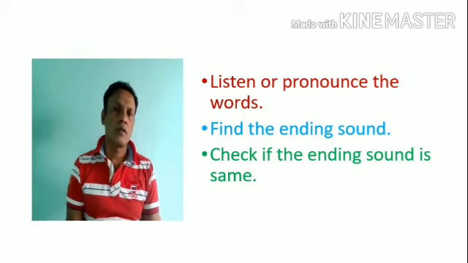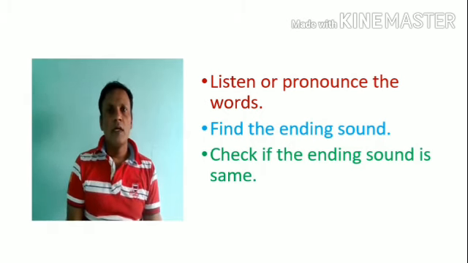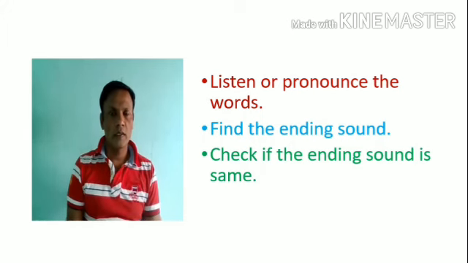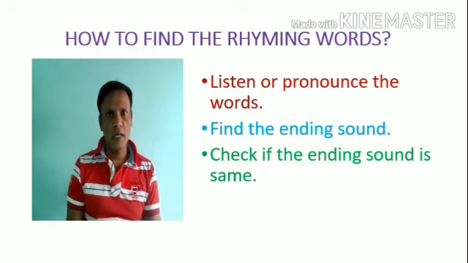First of all, friends, you should listen or you should pronounce those words very carefully. Then you should find out the ending sounds from those words, and finally you should check if those ending sounds are similar or different. If the ending sounds are different, then obviously those words cannot be rhyming words. And if the ending sounds of those words are similar, then those words are called rhyming words.